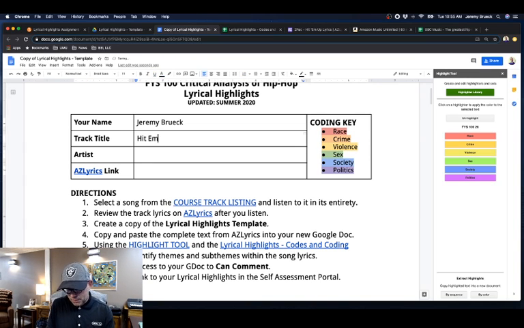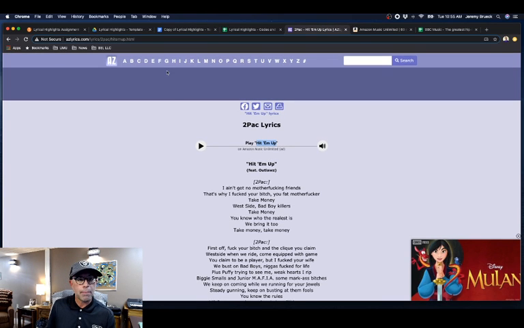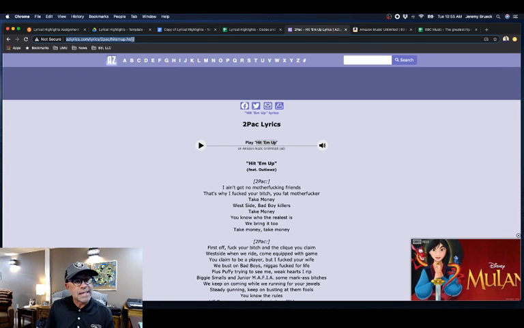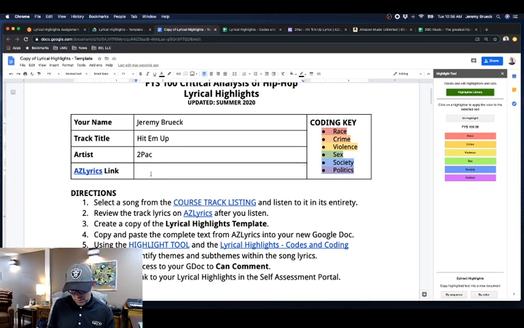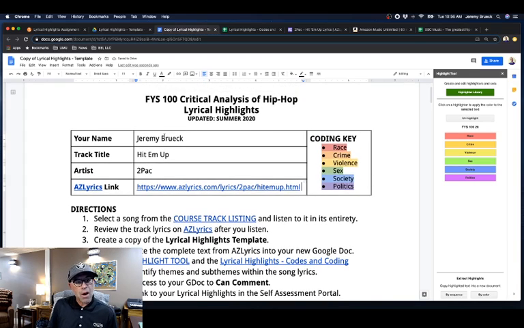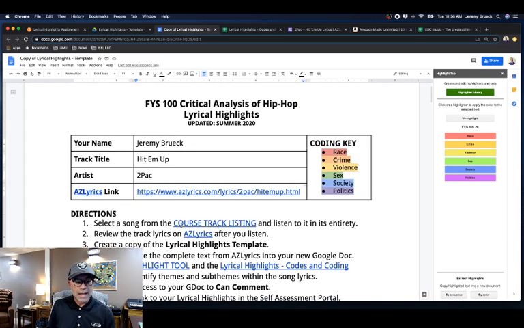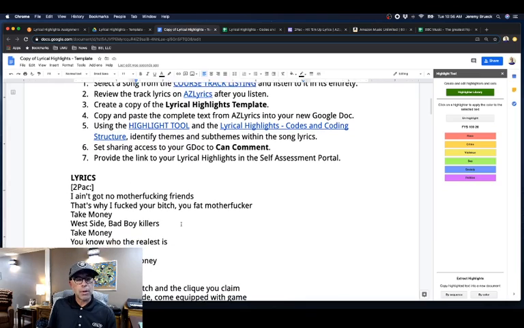So I need to put the title. I picked Hit 'Em Up by Tupac. That artist's name is Tupac. I also can go and find the link. As you remember, we're copying and pasting from A to Z lyrics. We're not copying and pasting from another place, and that's due to the formatting issues that some of the other ones present. I'm going to include the link as well here.